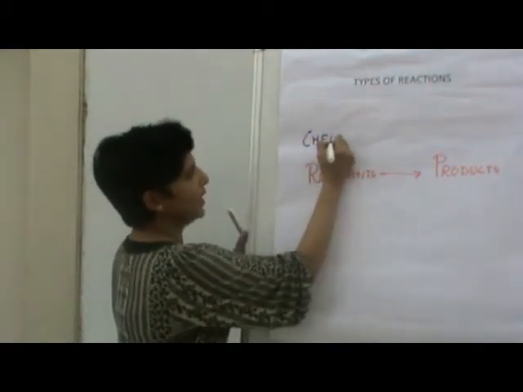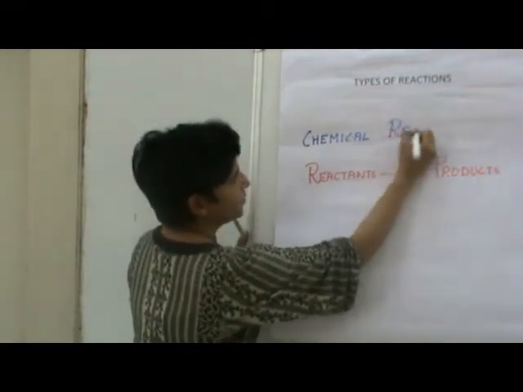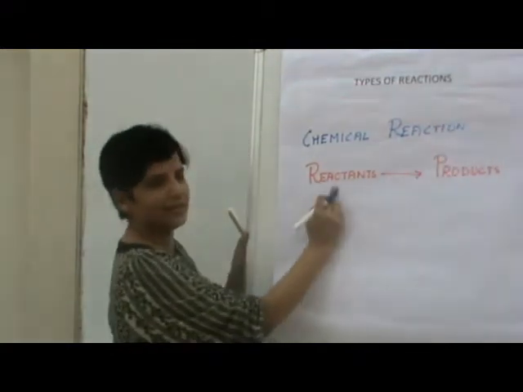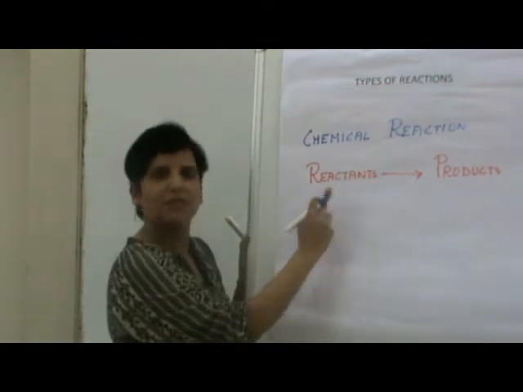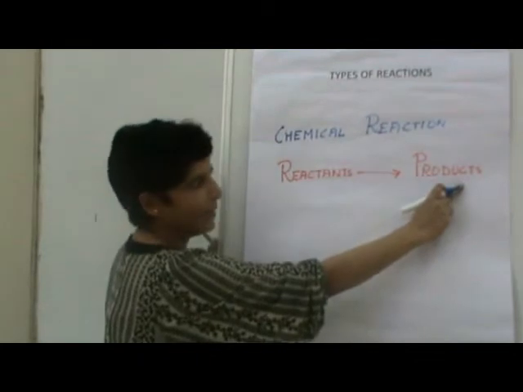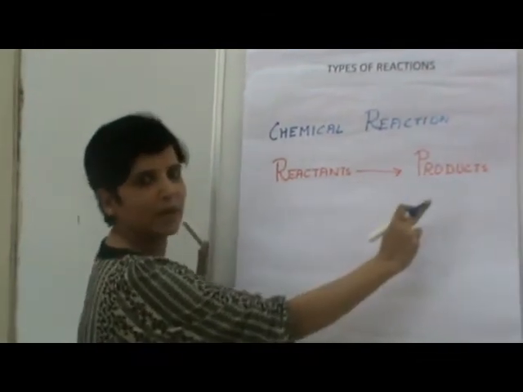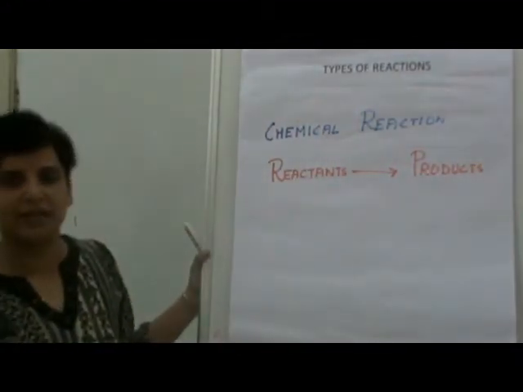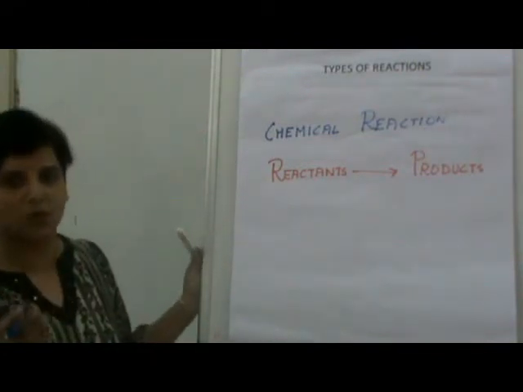In a chemical reaction, we have the reactants and we have the products. Reactants are those substances which are reacting with one another, and the product is what we finally get. This arrow shows that the reaction is proceeding in a forward manner. Now, types of reaction: all chemical changes that are there, we can categorize into four basic types of reaction.